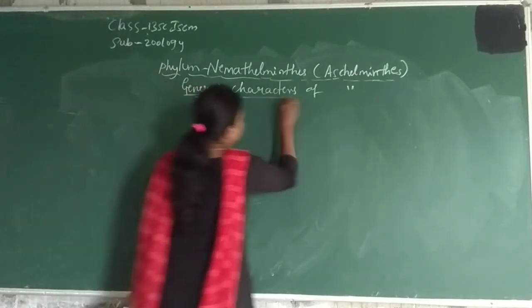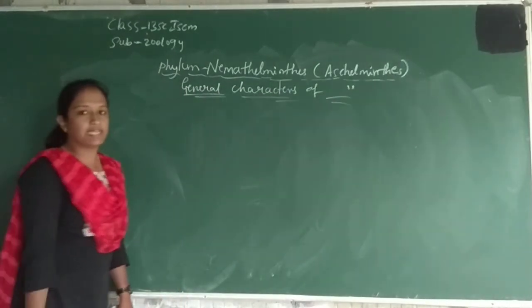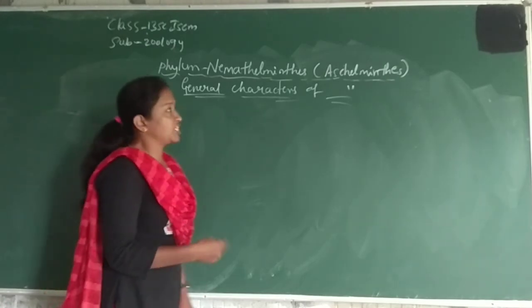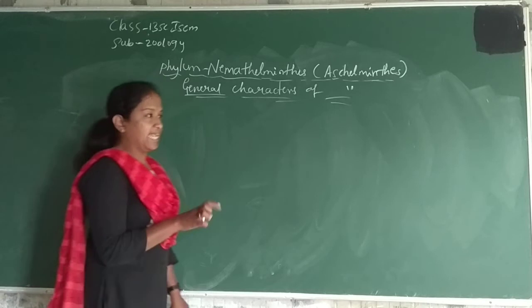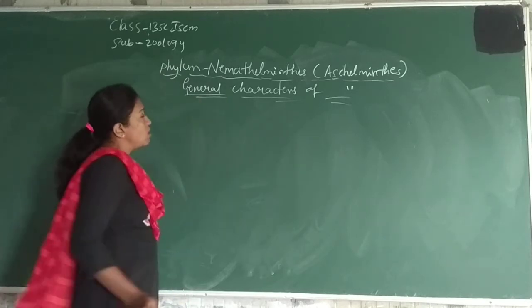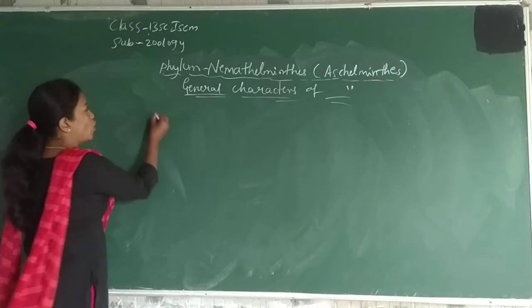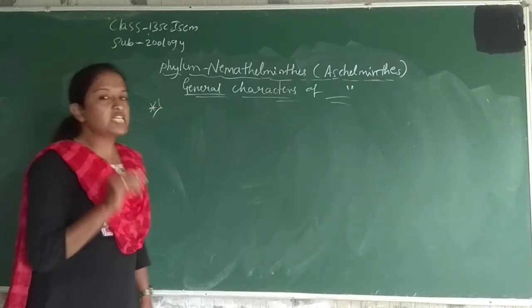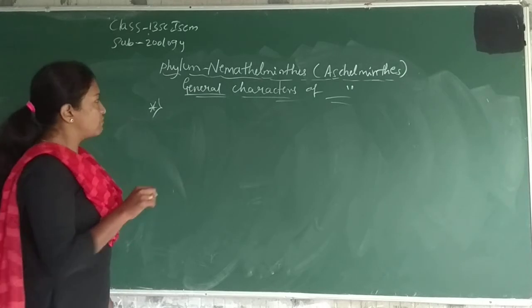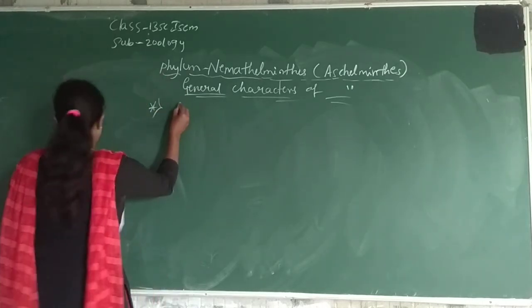Last class we already finished the phylum Platyhelminthes. In that, the general characteristics, the classification and parasitic adaptation, we have already finished. So today we have to discuss the continuation part of the first unit, that is the general characteristics of Nemathelminthes or Aschelminthes. So the first general characteristic of the phylum Nemathelminthes is these are freshwater,